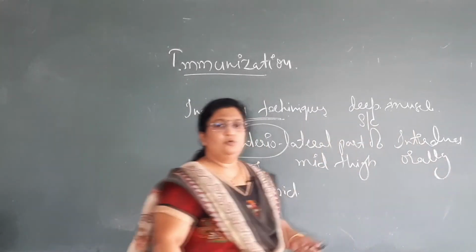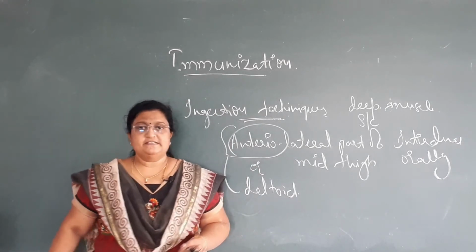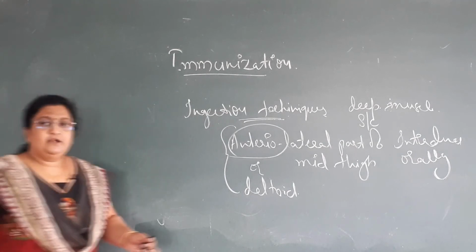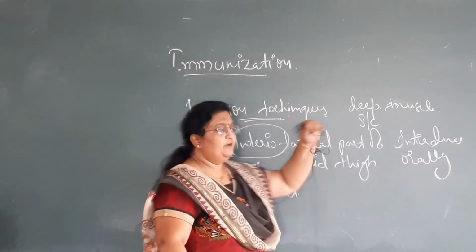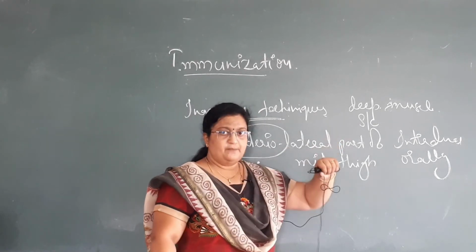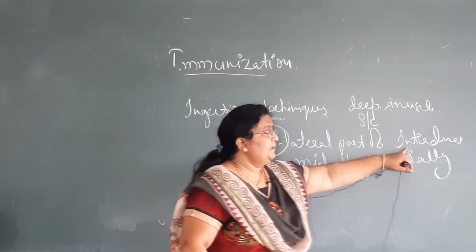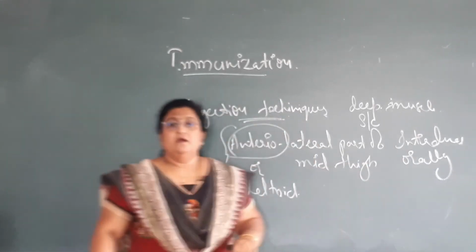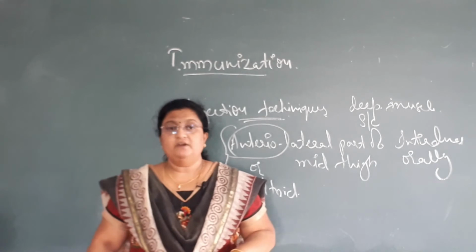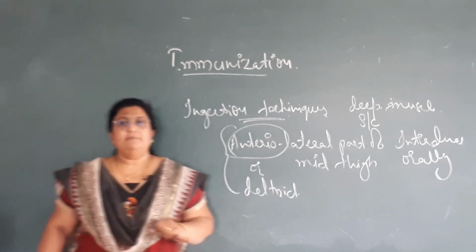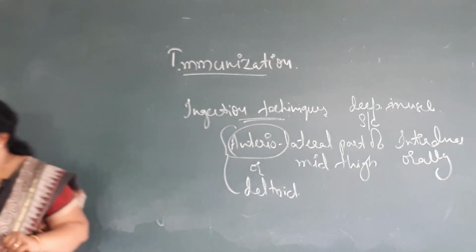In these four routes, vaccines can be administered in a child. For example, DPT and all such vaccines should be given deep intramuscular, and vaccines like measles should be given subcutaneous. BCG is given intradermally, and vaccines like rotavirus are given orally. So through these four routes, vaccines can be administered in a child.